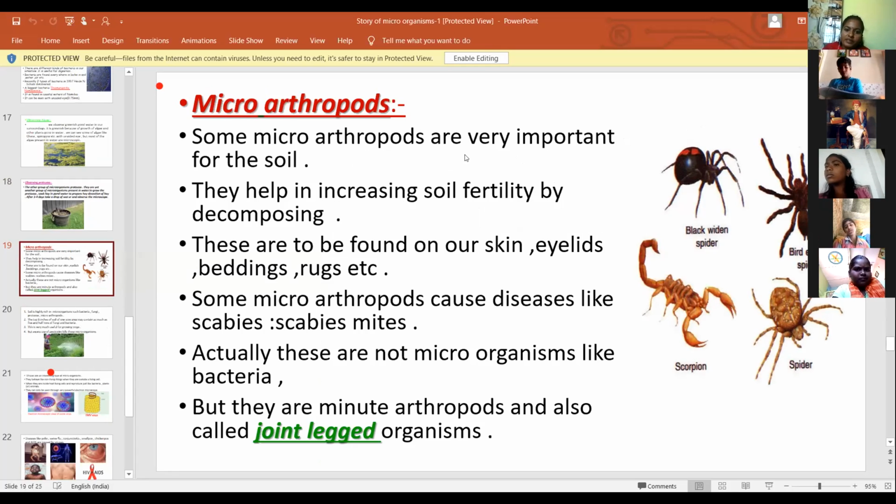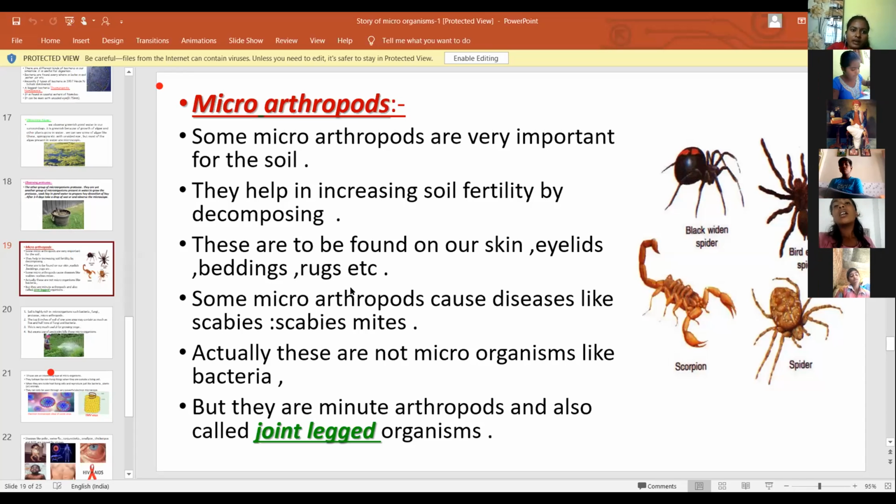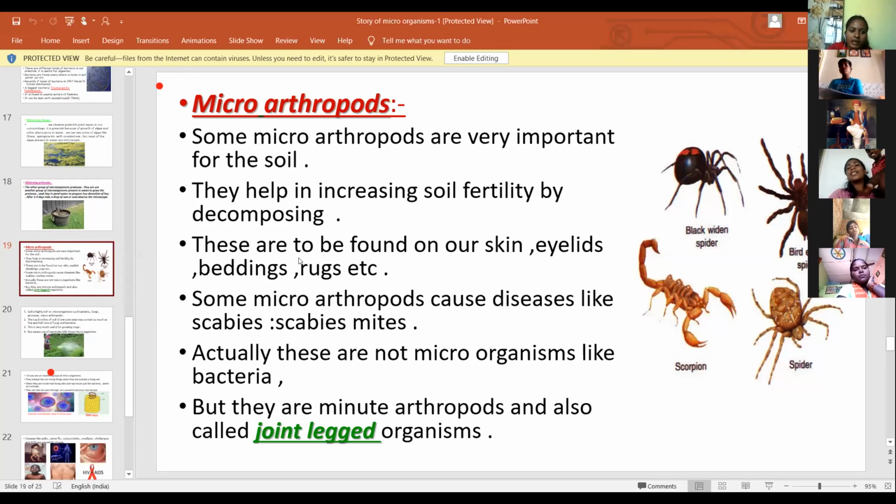Some microarthropods are very important for the soil because they help in increasing soil fertility and decomposing dead decaying matter.